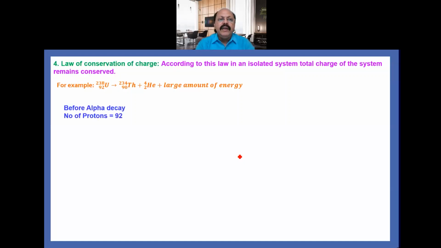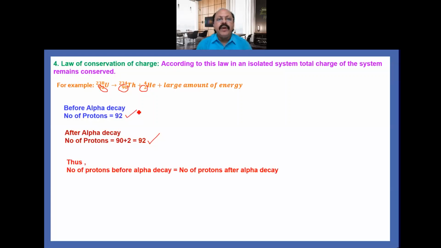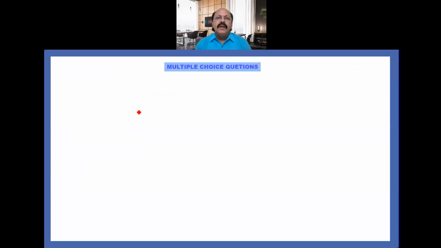Before alpha decay, the number of protons, as you can see here, is 92. After alpha decay, the number of protons is 90 plus 2, that is 92. So the number of protons before alpha decay is equal to the number of protons after alpha decay. It means the total charge remains conserved. So this is about physical laws.